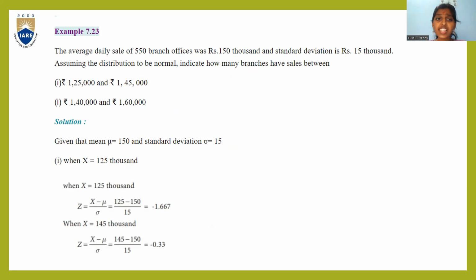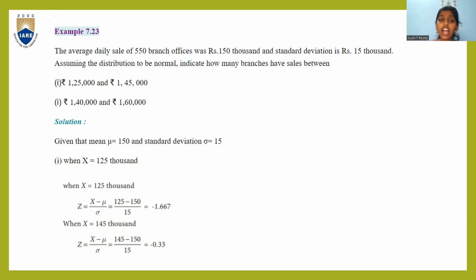Here is another example. The average daily sale of 550 branch offices was rupees 150,000 and the standard deviation is rupees 15,000. Assume the distribution to be normal. Indicate how many branches have sales between rupees 125,000 and 145,000, and between 140,000 and 160,000. From the question, the mean nu is 150 and the standard deviation sigma is 15. So when x is equal to 125, z is equal to minus 1.667, and for x equal to 145, z is equal to minus 0.33.